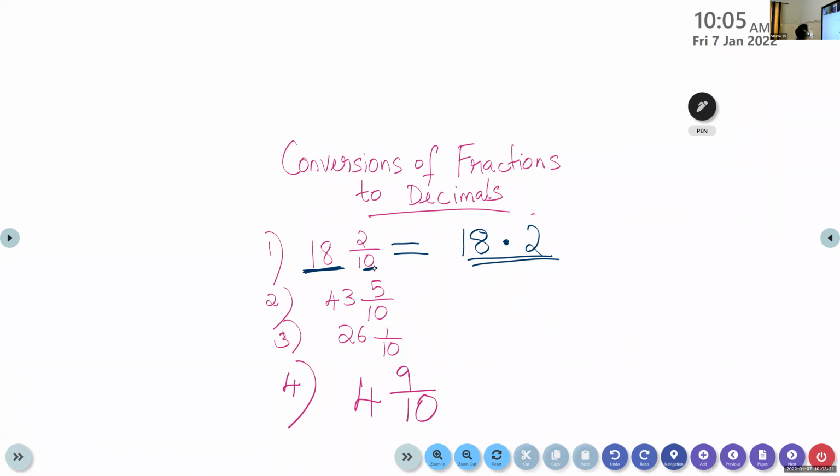Here we have only 1 zero. So after the decimal point, we have only 1 decimal place. Now, question number 2, 3, 4, you can do it now. Ma'am, the first question also we have to do, right? Yes, the first one also you have to do. That is for you to practice. The others you have to do alone.